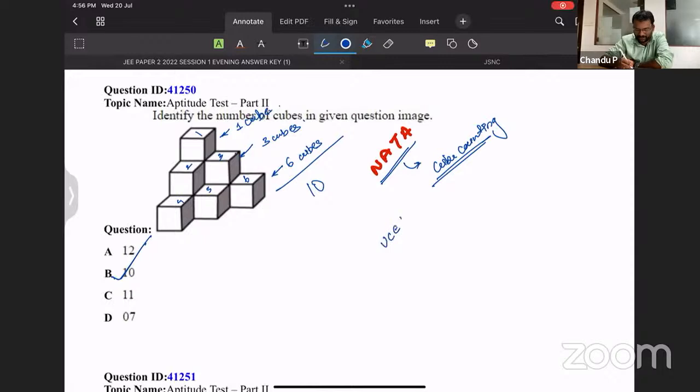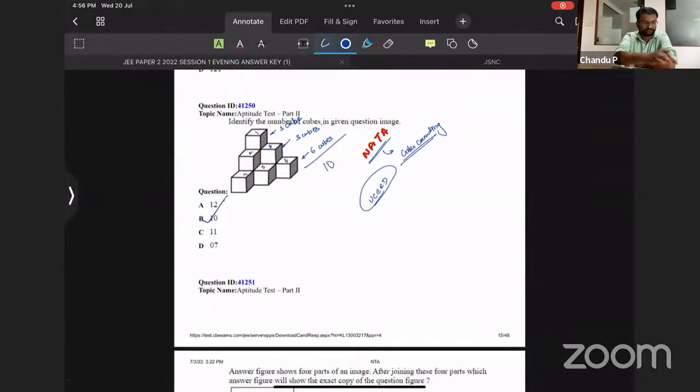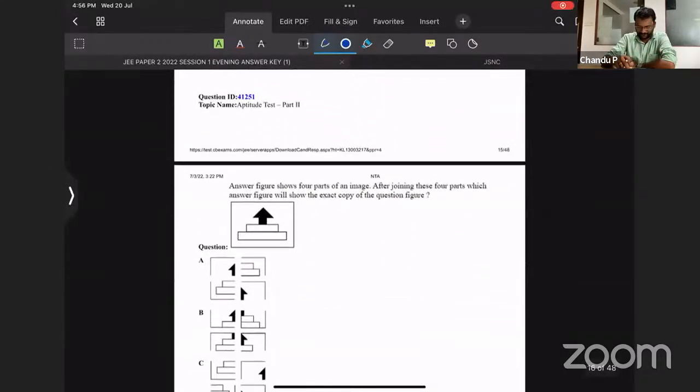There is an exam called UCEED, which is conducted for design students, and they are also incorporating this particular type of question. So these are the sources you can use for practicing these questions. A good practice will take you to the right answer very quickly. Okay, fine. Now we can move on to the next question.